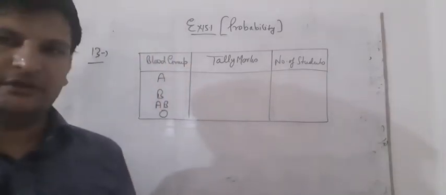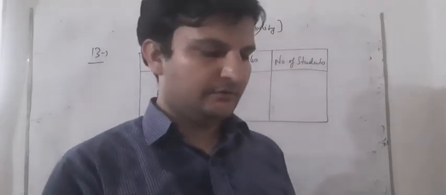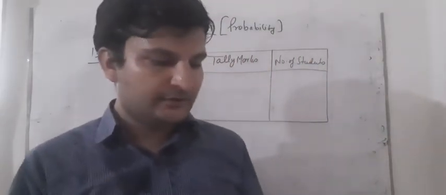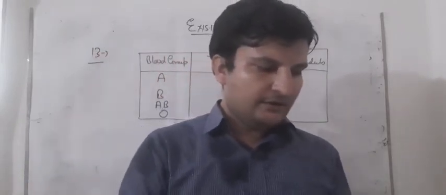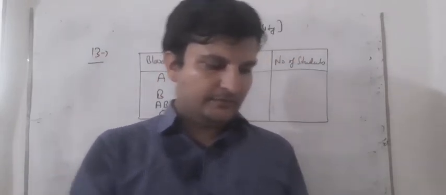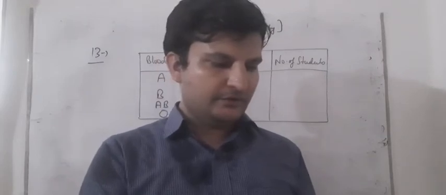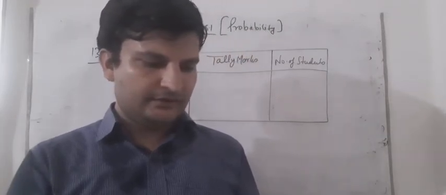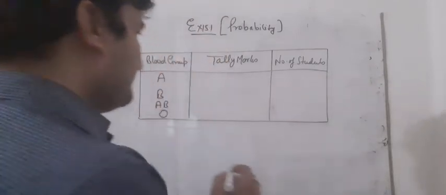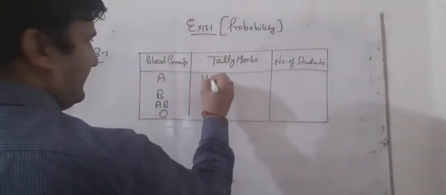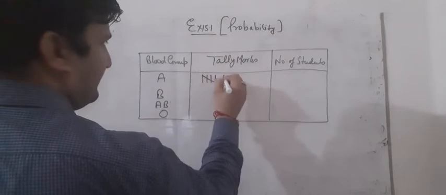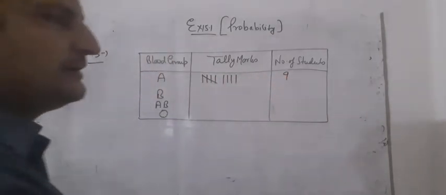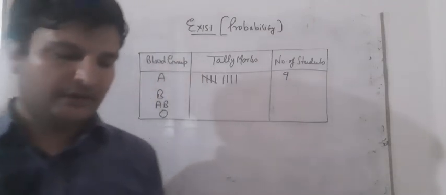Now we have to count it. You can do it with the help of your book. You can also count it yourself, student. So I am counting it here. Blood group A, I am counting 1, 2, 3, 4, 5, 6, 7, 8 and 9. So 9 are like this. Number of students having blood group A is 9.